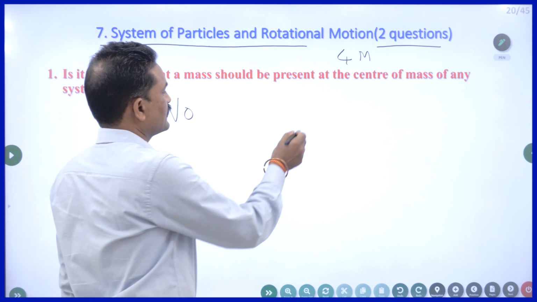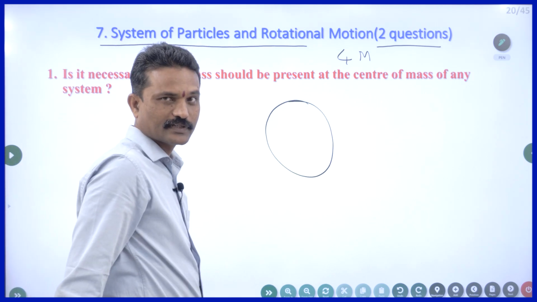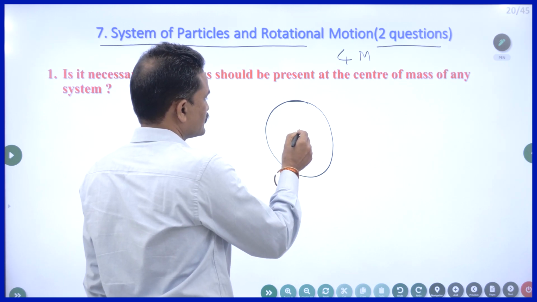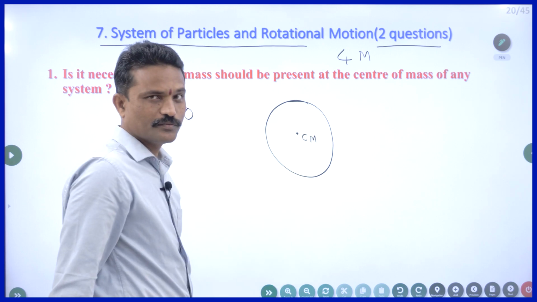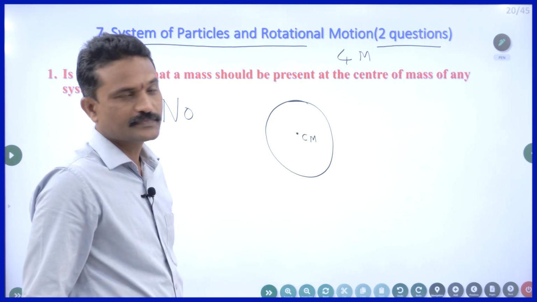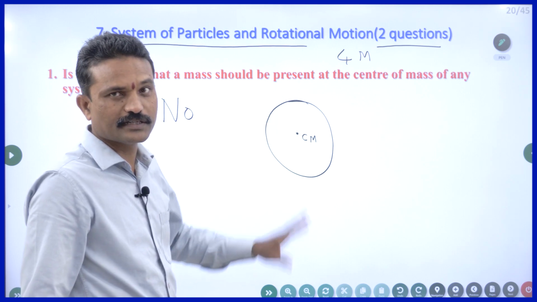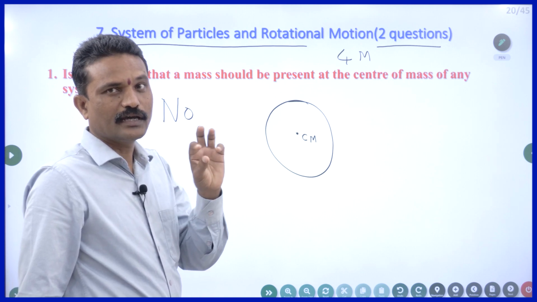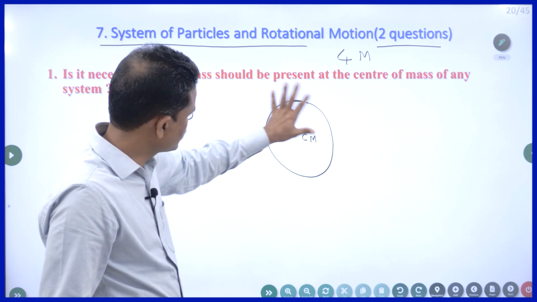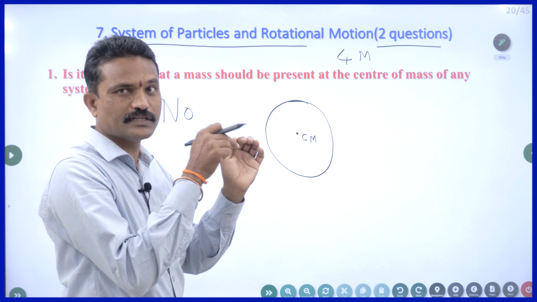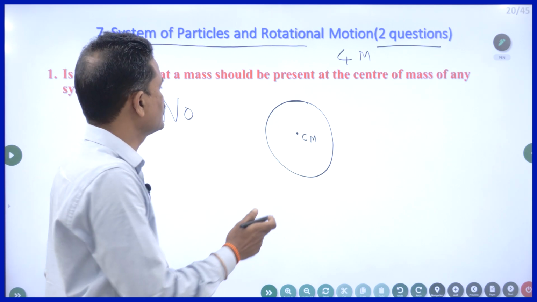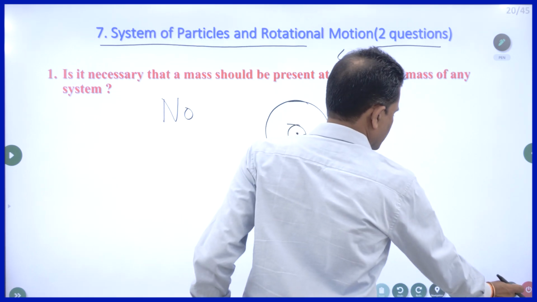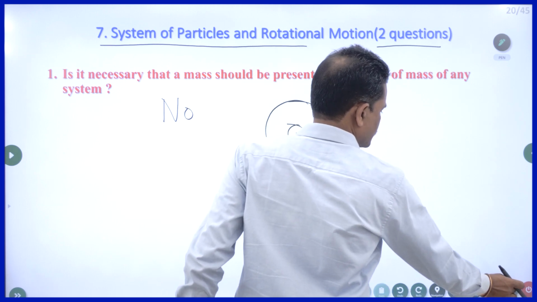The best example is ring. Suppose I take a ring, a golden ring. So there is no gold mass found here. The center of mass is the place where the whole mass appears to be concentrated. I am not finding any mass over here at the center of the ring. So this is the answer. If you take a hollow sphere, this is a metallic sphere, its center of mass is at the center. So at that center of mass, I am not finding any matter. So answer is no. If you write no, you will get 2 marks. No need of any further explanation.